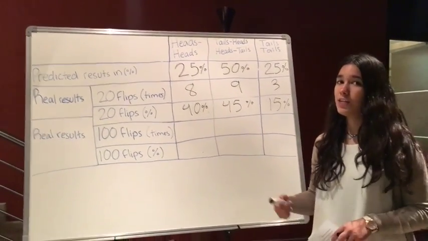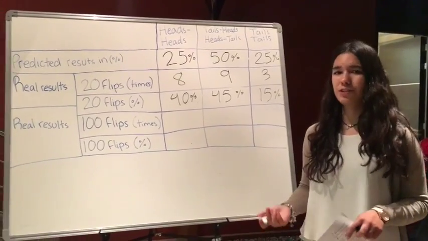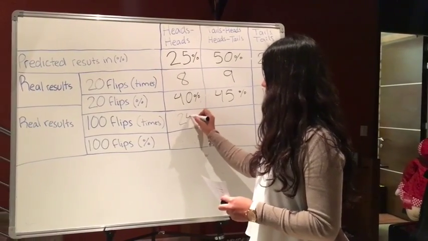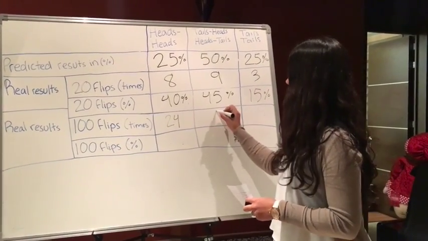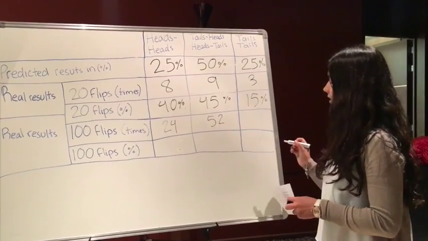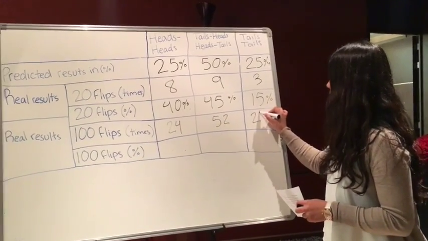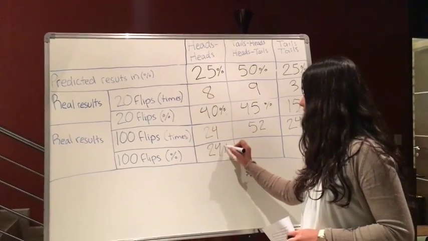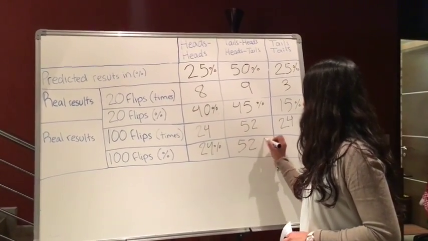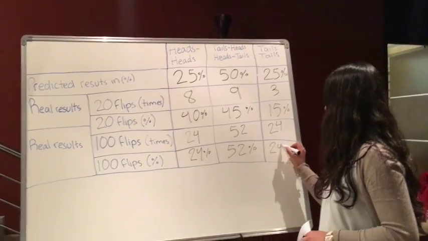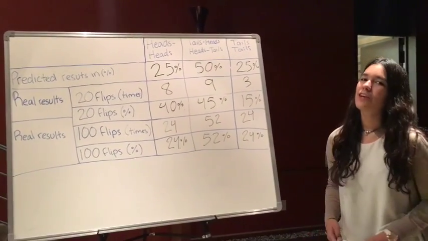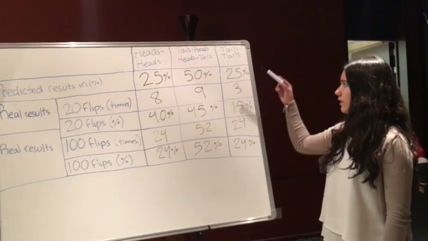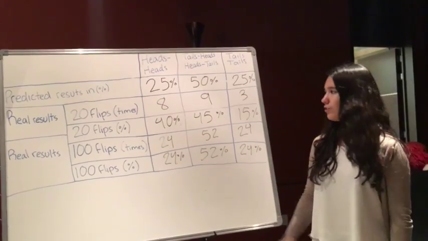But when we flipped the coins 100 times, our results were more similar to the ones we predicted. Here we got 24 times from heads heads, 52 times for tails heads, heads tails, and 24 times from tails tails. That gives us 24%, 52%, and 24%. You can see that when we flipped the coins 100 times, our results were more similar to the ones we predicted than when we flipped the coins 20 times.